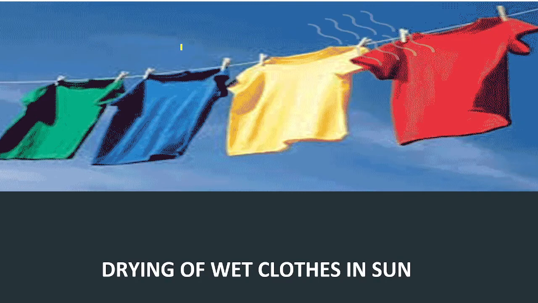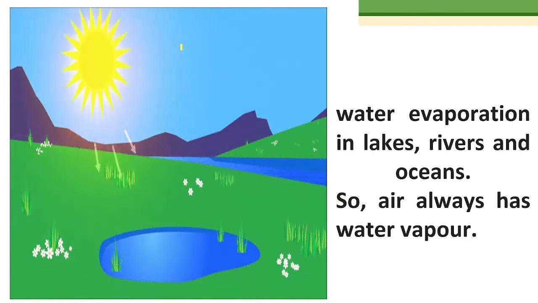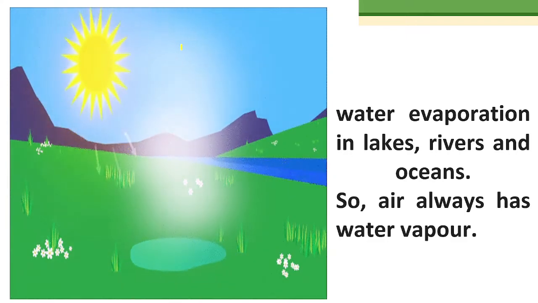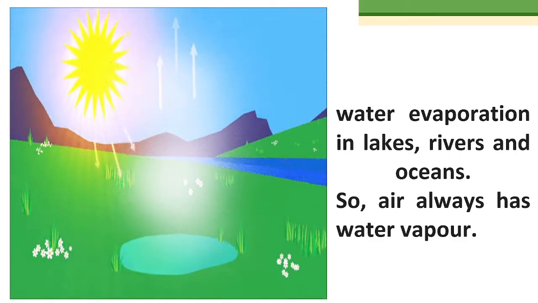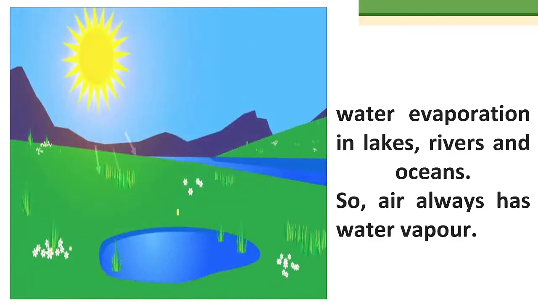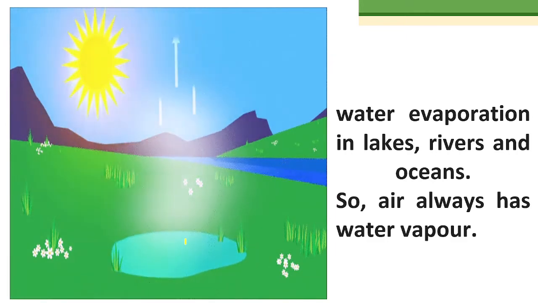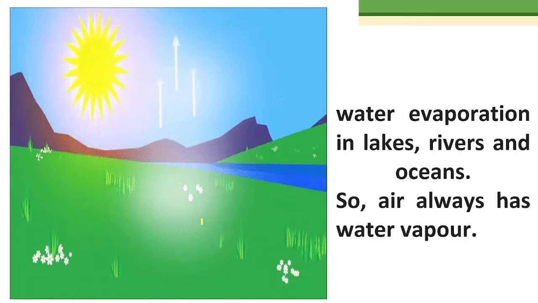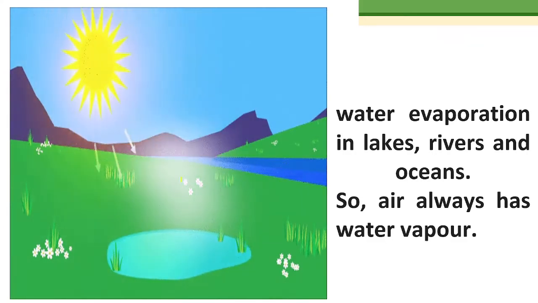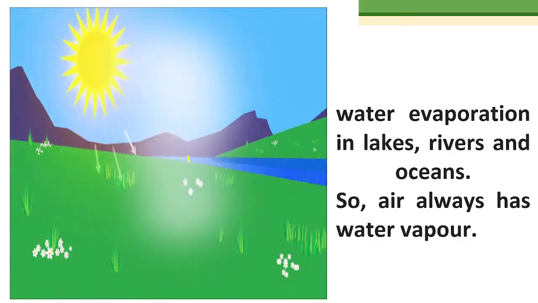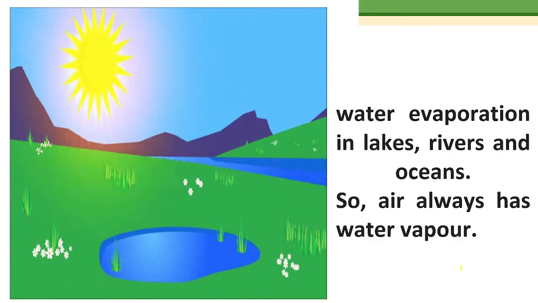Okay children, and also the water in the lakes and rivers and in the oceans and seas is also changed into water vapor form. How does it happen? The sun is giving heat, making the water in these water bodies heat up, and because of that the water is changed into gas form, and that gas form, the water vapor, is mixed with the air like this. So children, air always has water vapor.